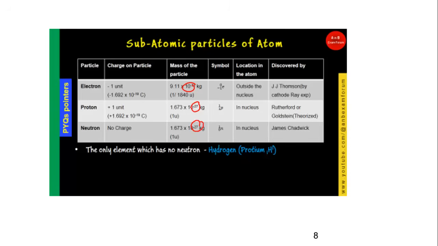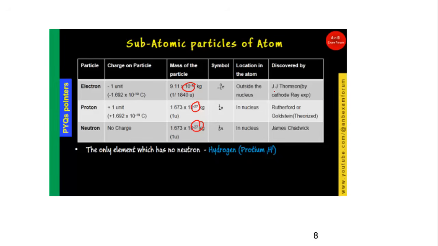So the mass is very small, and the mass of the electron is far less than the proton and neutron. The mass of proton and neutron is equal, and that's why the atom is stable, positive and negative balance, so the atom becomes neutral as a whole. And as for location, proton and neutron are inside the nucleus, whereas electrons are outside the nucleus.